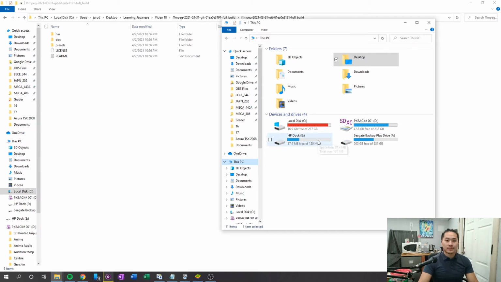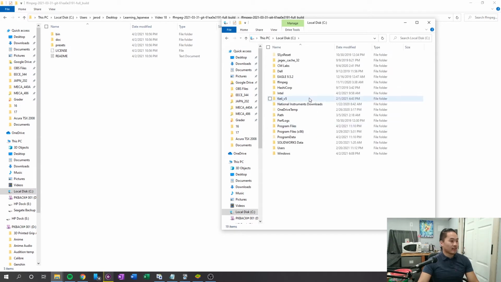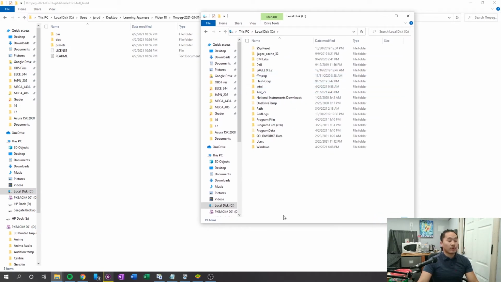Once you're on this screen, what you need to do is go to Local Disk C and double click that. Then you want to make a folder called FFmpeg. So you should be in your Local C, and what you want to do is right click, go to New, go to Folder, and then type in FFmpeg, nothing capitalized. I already have one.